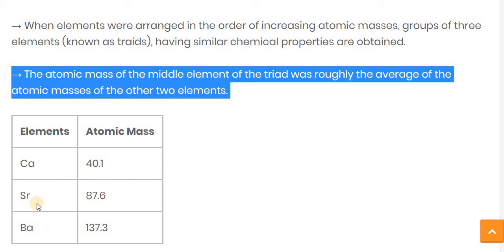Here the strontium mass is the average of calcium and barium. If we do 40.1 plus 137.3 divided by 2, we get a nearby answer for the strontium atomic mass. That is known as Dobereiner's rule.